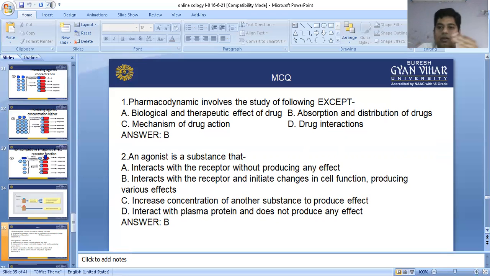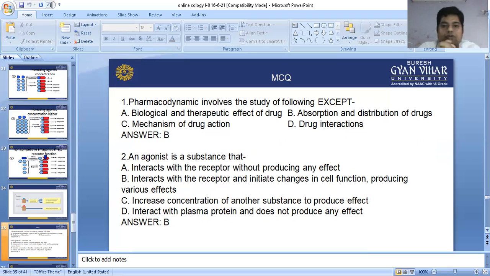These are the general introduction regarding drug receptor theories and drug receptor complexes. Apart from them, we have seen that some kinds of bonds are formed between the drug and receptor molecule, like the covalent bond. When the drug and receptor make a covalent bond, it is also responsible for creating toxicity in our body. So it is the strongest bond, and then the ionic bond, van der Waals bond, dipole-dipole bond, and hydrogen bond. These are the bonds generally formed between drugs and receptors. Now, this is the complete summary of this chapter.